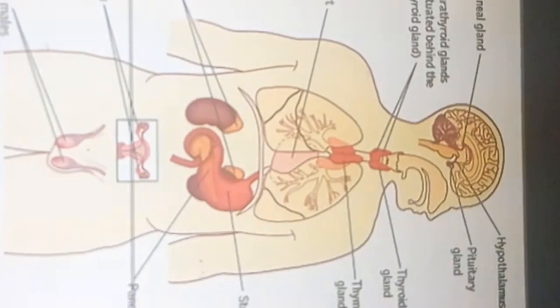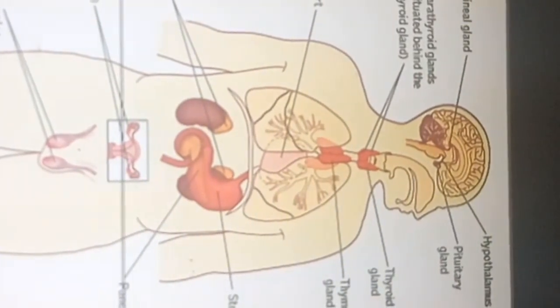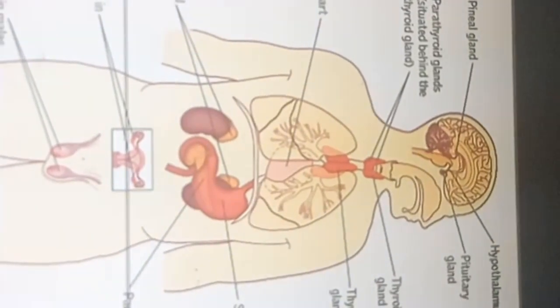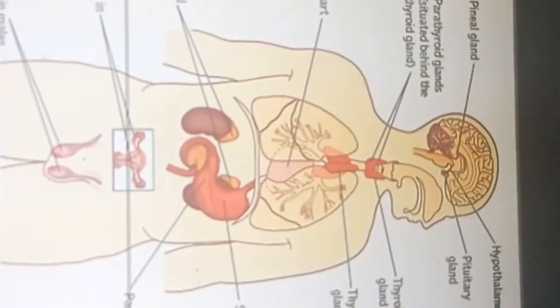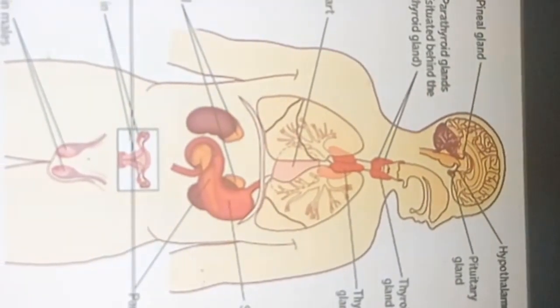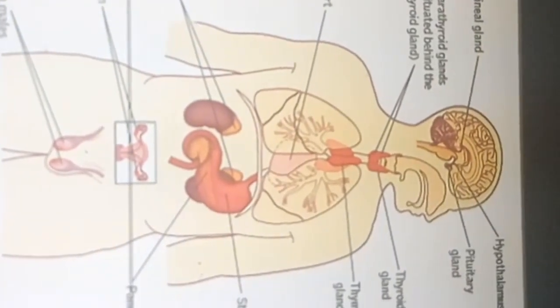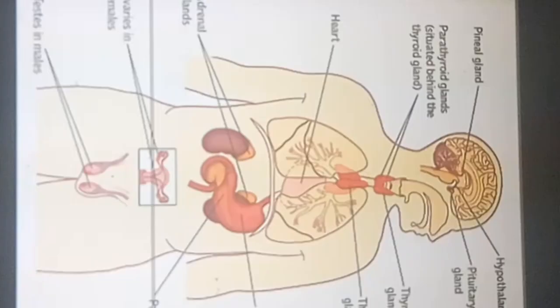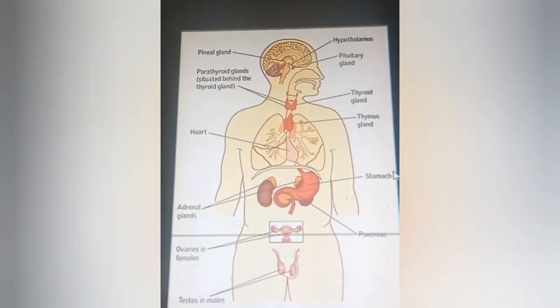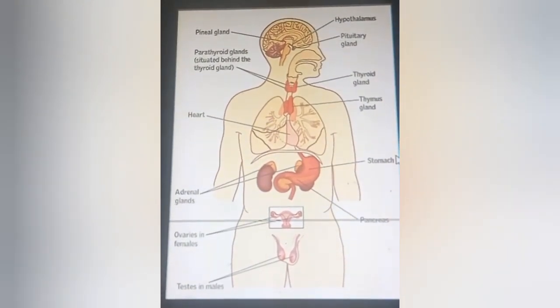It is situated in the hypophyseal fossa of the sphenoid bone, at the base of the brain.